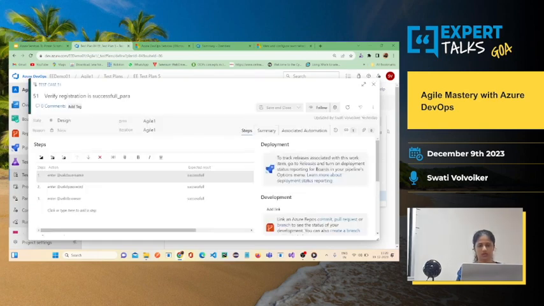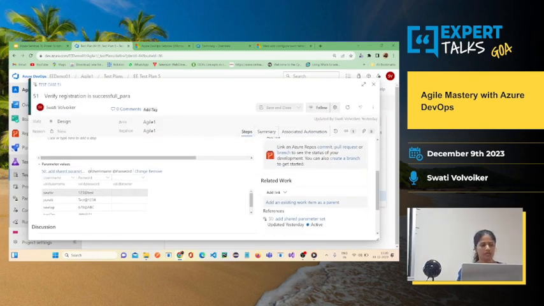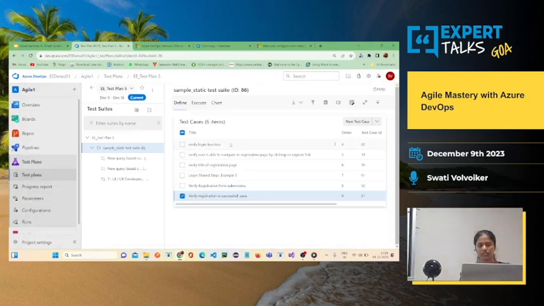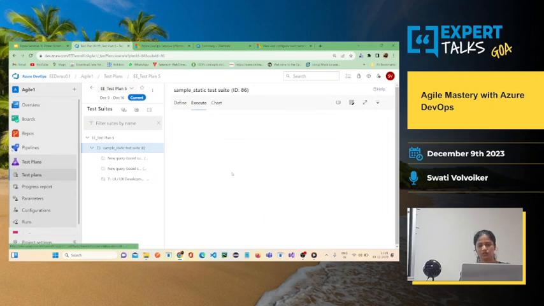Okay, yeah. So here under parameters, values, whatever parameter, whatever username, password that you have set, it automatically appears here. Okay, and while executing this same test case, how it will appear, I'll show you.